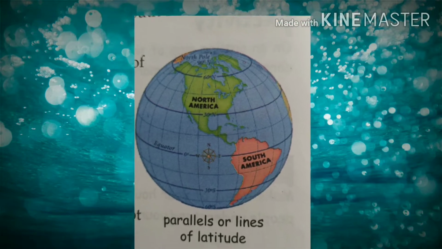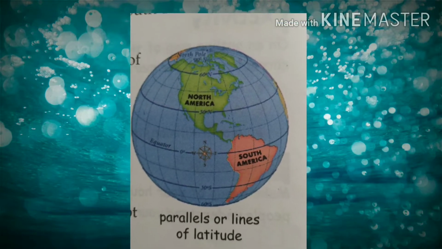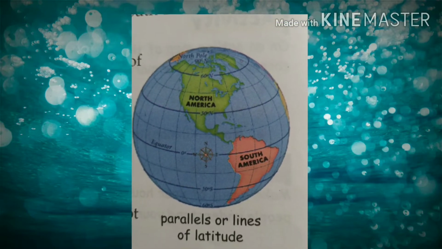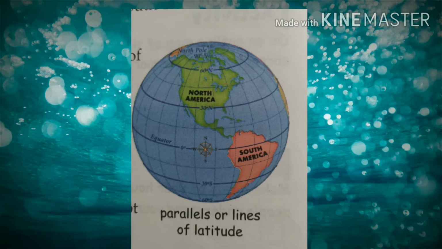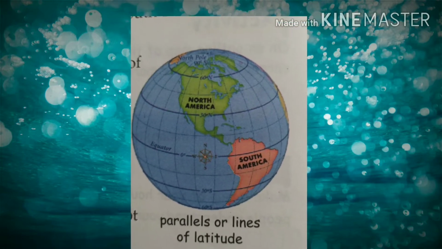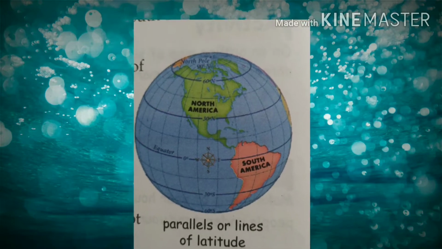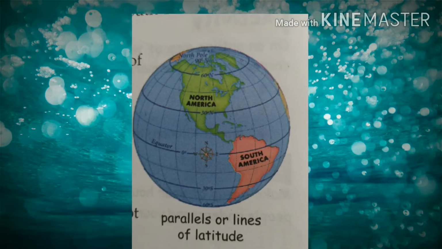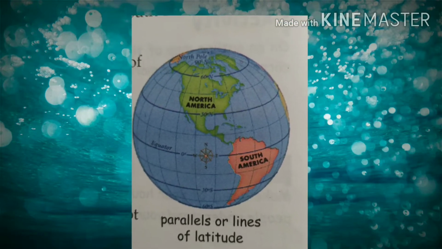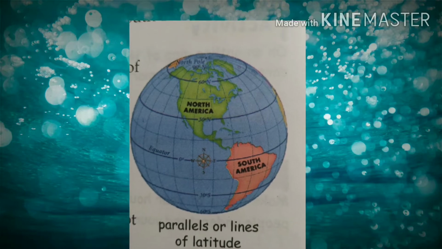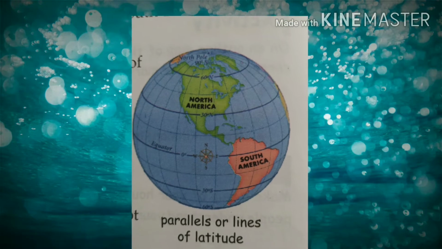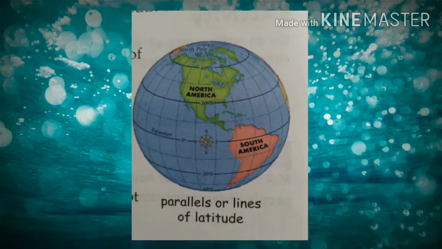Facts about parallels. There are 181 parallels or lines of latitude. The equator is the most important of all and is also called the Great Circle. All parallels are full circles except the North Pole and the South Pole, which look like points. The length of the parallels keeps decreasing as we move away from the equator and go towards the poles. All parallels are at an equal distance from each other. Like parallel lines, these parallels or lines of latitude also do not meet each other.